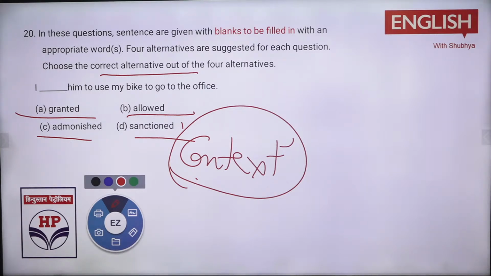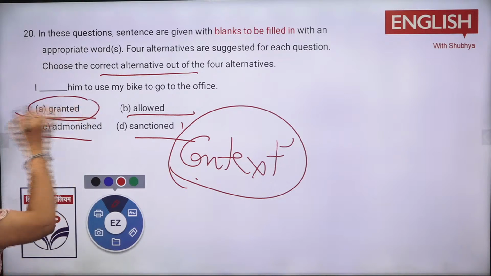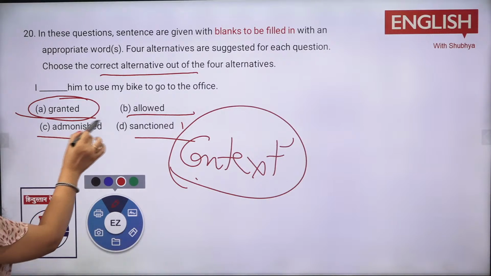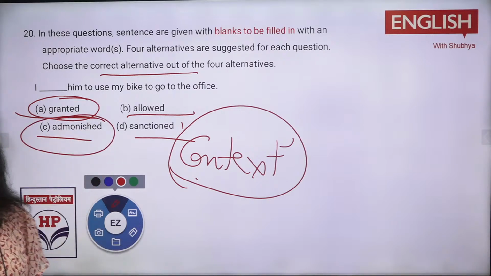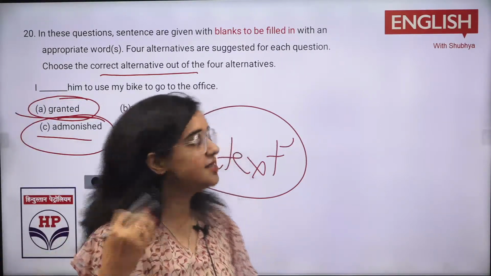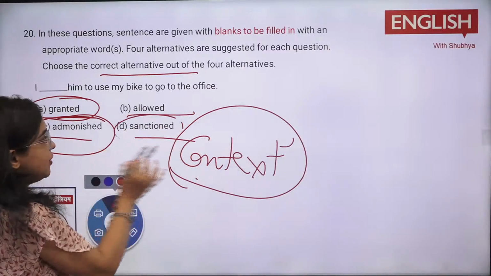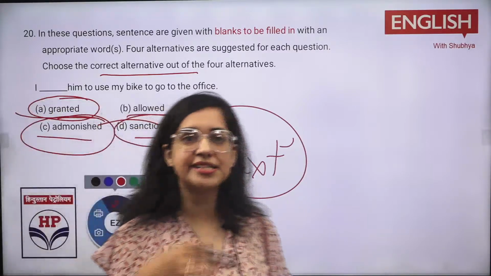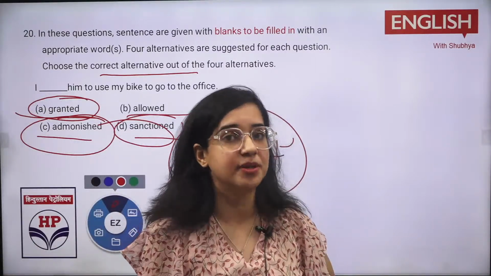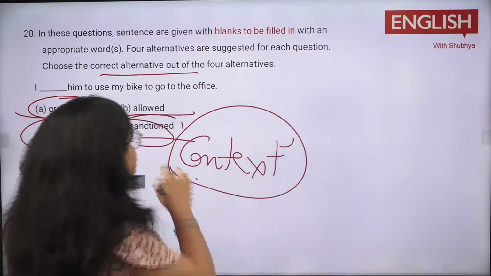Confused between B and D? Look, see, this is the way you need to understand. Grant is when you give someone permission, okay? Like if you give someone a permission or something, that is grant. Admonish is when you shout at someone a lot, like if I speak so rudely to you, like I speak ill to you, that is some kind of admonish. Sanction, you just say that the government has sanctioned, or you say my bill, or you can say some of the loan was sanctioned, meaning you got it through an official way. So that is for sanction.